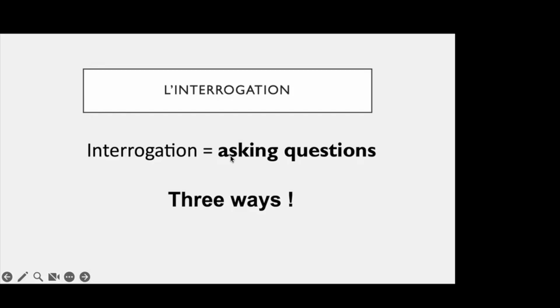So till now what we have done is er ending verbs, right? Now we are able to make sentences like I speak French, we are beginning the class, she arrives late today. All these things we are able to do now, right? But then what about when you want to ask a question? So asking a question is l'interrogation or the interrogation, right?